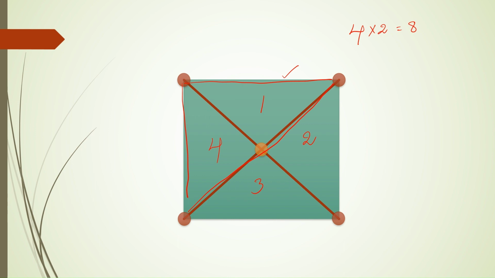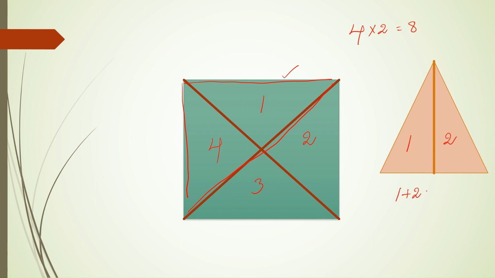In our previous video, we have seen how to count triangles within a triangle when we join the vertex to the base. The process is to see the individual triangles we are able to recognize and add them. That will give the total number of triangles in that particular figure. Now, these two techniques can be combined to answer many other questions related to counting the triangles in a figure. Let us see again for the square.